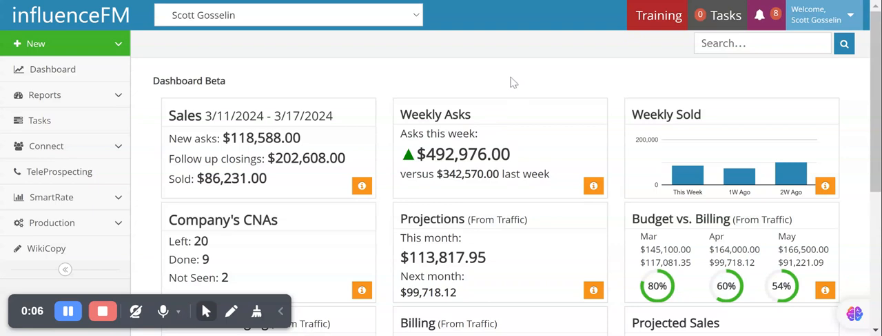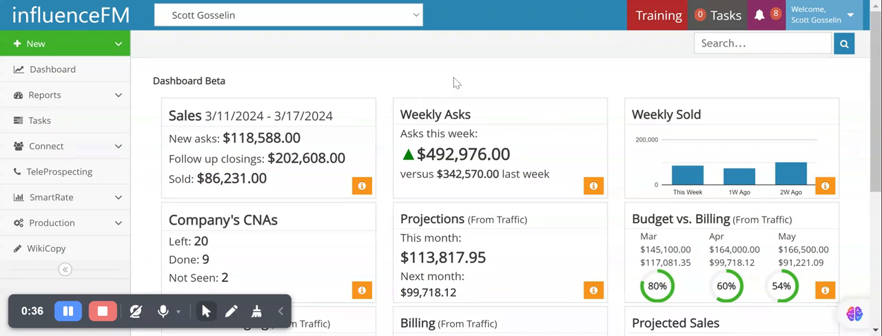The dashboard is a simple item within Influence FM when you first open it up as a manager. It gives you a snapshot of what's going on within your sales organization for the week. You're going to notice that the dashboard lines up from left to right. It starts with the sales and the sales period. It will always give you the calendar for the week in which you are.